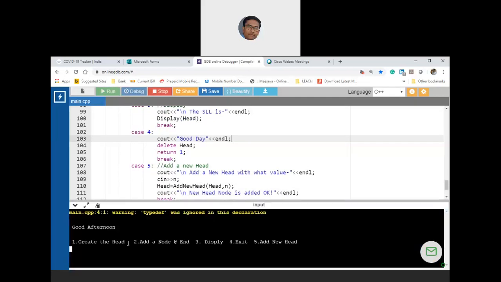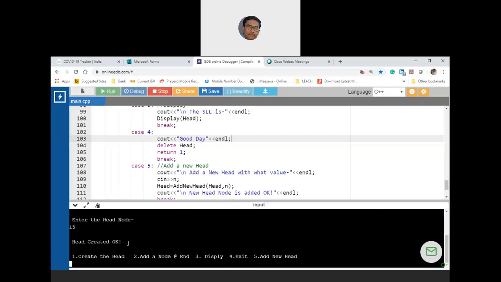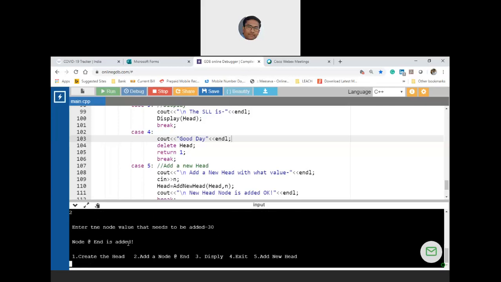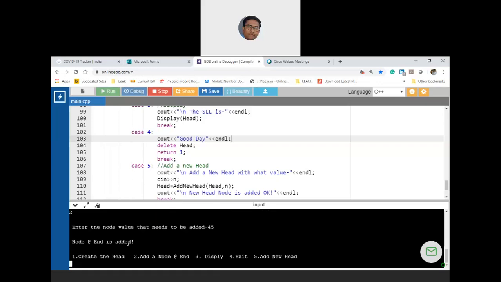Okay, let us create the head node 1. Let us create multiples of 15. Then the head node is created. Then let me display, 3. 15. Now again, let us add 15 twos are 30. Added. Let me again add one more, that is 45. And let me add one more, that is 60.